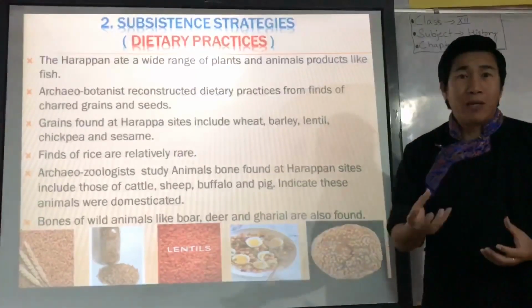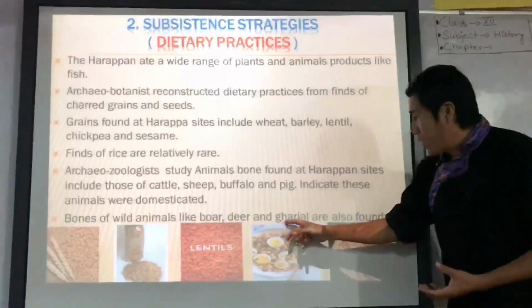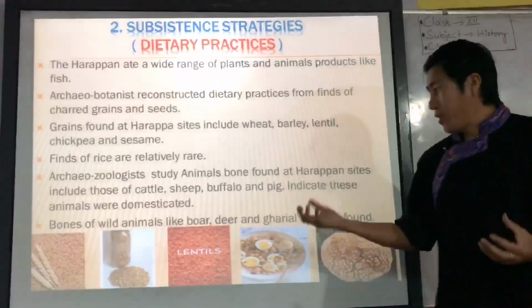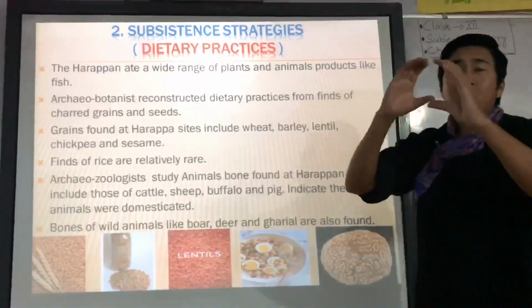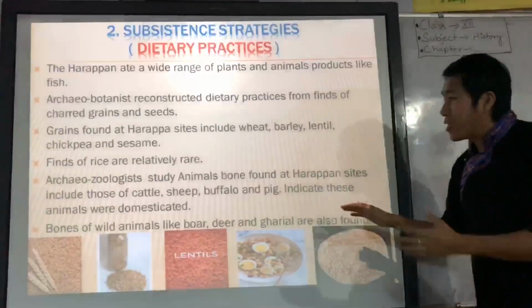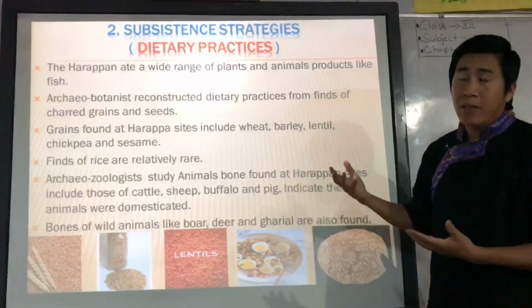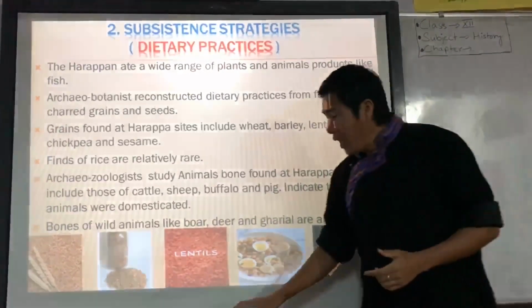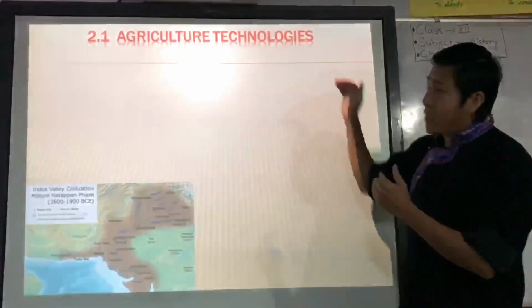Boar means a male pig. Then deer. Then gharial, a kind of fish-eating crocodile, a species of crocodile with a long snout. So these are the different kinds of animals whose meat was consumed by the Indus Valley people. Understood?